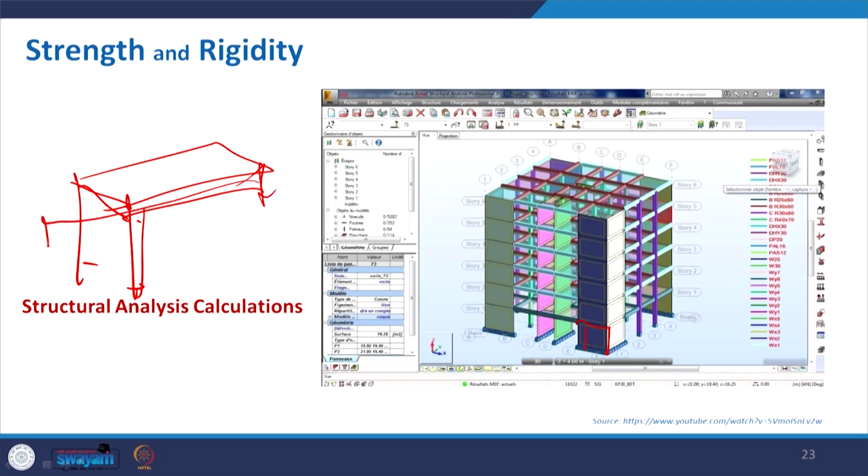So, we have to adjust it with a counterweight, or it may not be made with regular RCC or reinforced concrete work, but with some steel framing or space frame. We will come to that also, how you can go for this kind of structure.